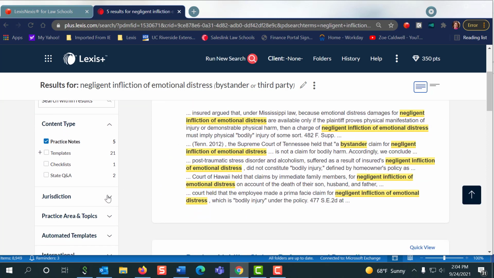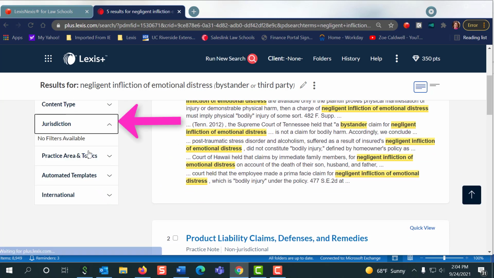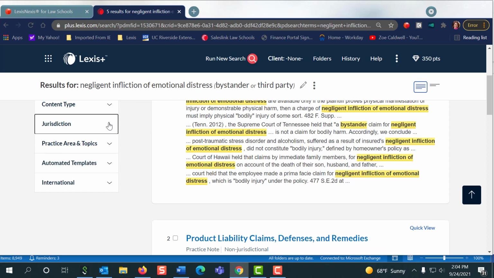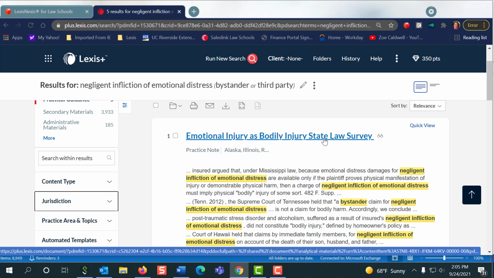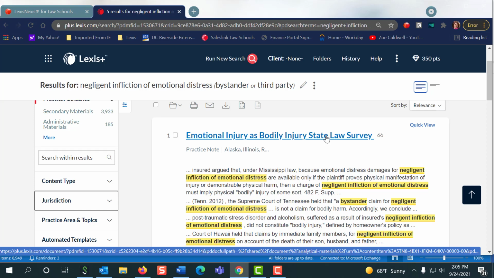Also, keep in mind, you will always have the availability to narrow to a jurisdiction. Now, I tried to narrow here, but there's no California materials for me to narrow to, so I'm going to leave it as is, and we can check out what's here. This is emotional injury. State law surveys are kind of cool because then you're getting all the states and it'll lead you right to the law for that state. And so we're getting the big picture of the whole United States, then we zero in. So we could come here.